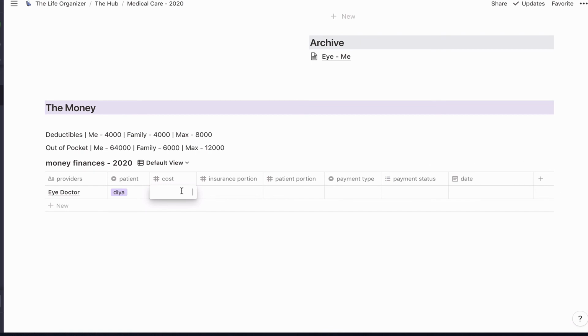So the cost was $534, and insurance paid $457, and so our patient portion was $77. The only reason it's so cheap is that she only got lenses. Normally, not only does she get frames, but she always gets frames over the insurance, and it costs a lot.